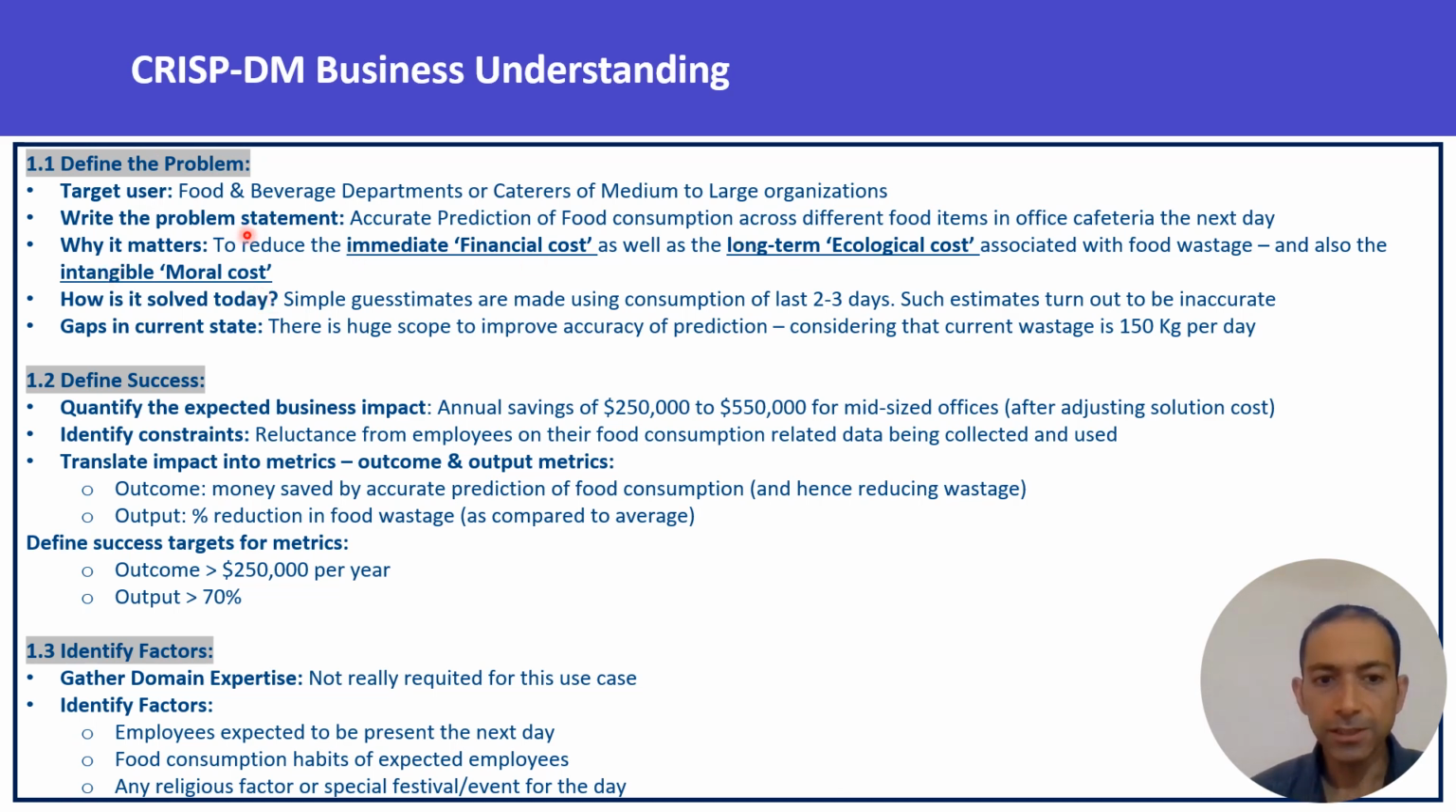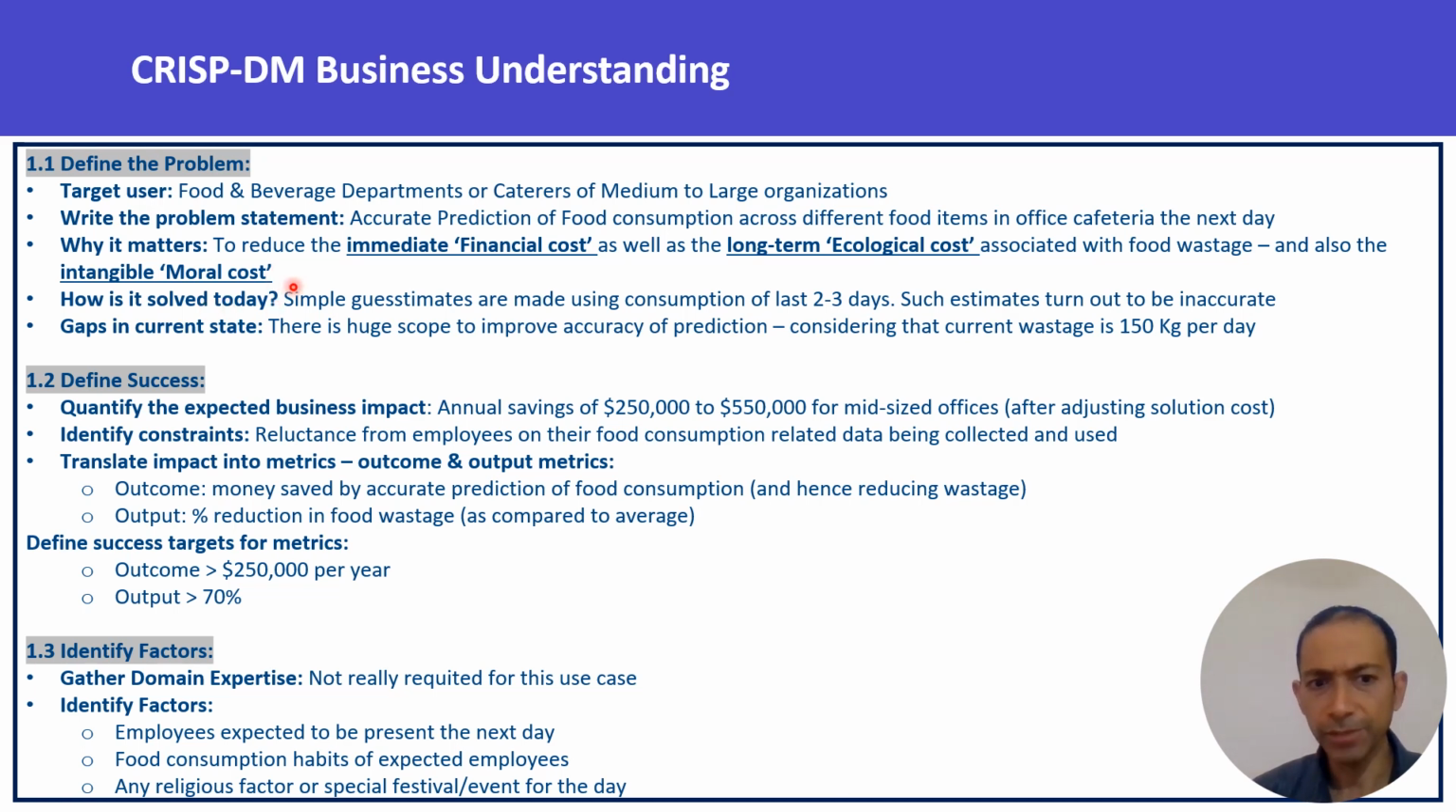And why does it matter? Because this will help reduce the immediate financial cost. Whatever the wastage is, it is an immediate financial cost that everyone has to bear. Then there is a long-term ecological cost, because if food is grown and finally wasted, the soil is getting damaged, and there is the transportation cost of getting that food. And finally, there's an intangible moral cost as well with wasting food, because so many people do not have sufficient food. If we are wasting cooked and semi-cooked food, that's a moral obligation on everyone.